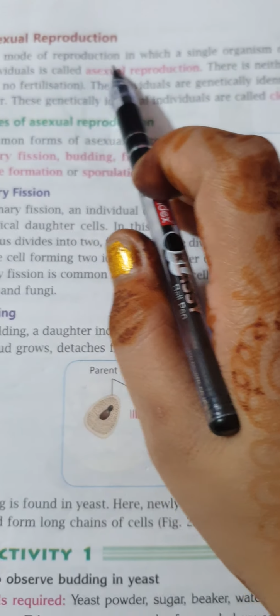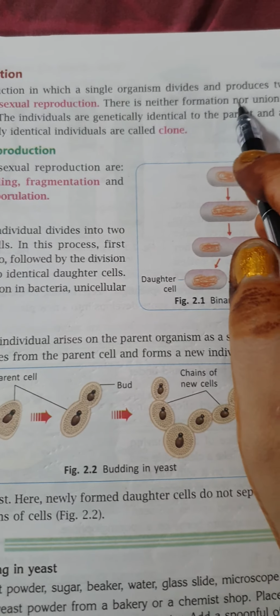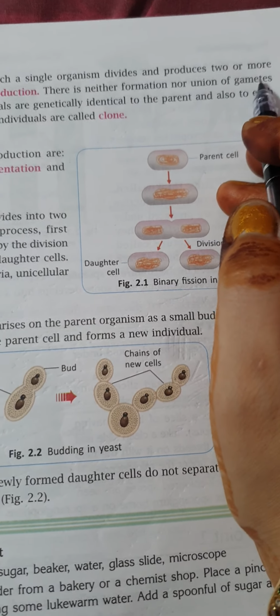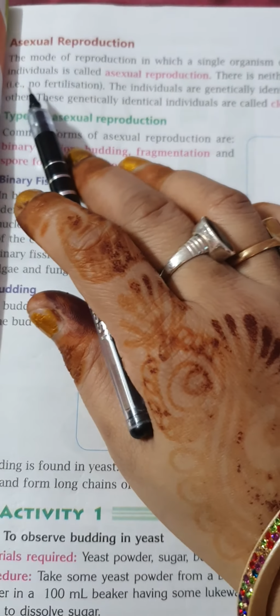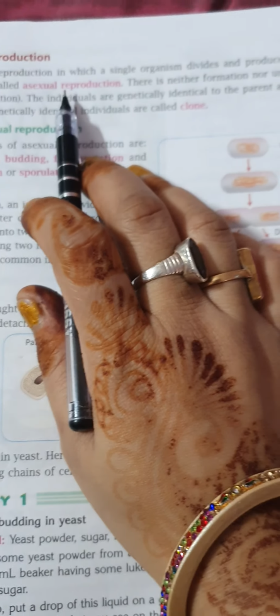The mode of reproduction in which a single organism divides and produces two or more individuals is called asexual reproduction.